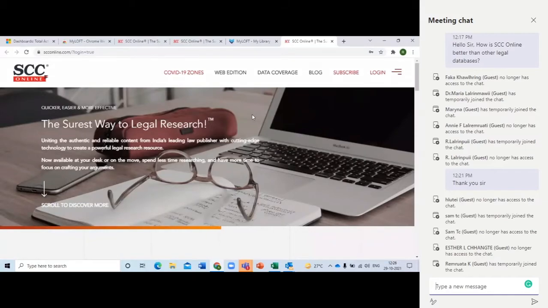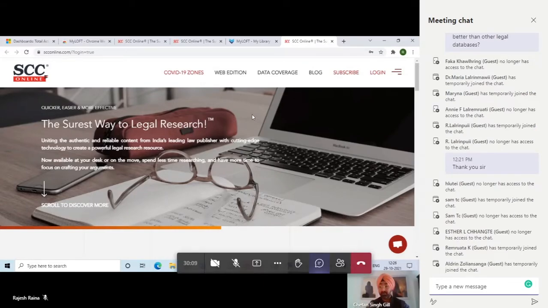So before we go ahead, does anyone have any doubt till here? Any questions about MyLoft? What to put in the college, institute name, what password needs to be put over there, how to add the extension, where to click? Any question, anyone?